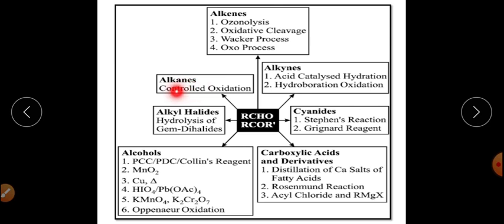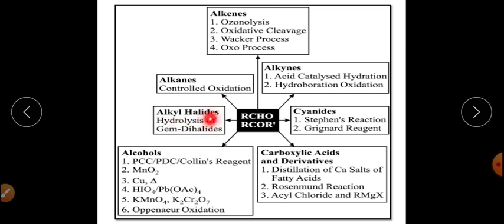Now alkanes, if we are particularly talking about alkanes, can get converted into aldehydes and ketones by the controlled oxidation method. Now we have alkyl halides, in which there is a halogen attached to the R group.